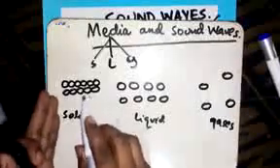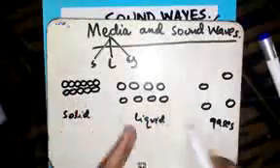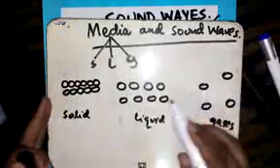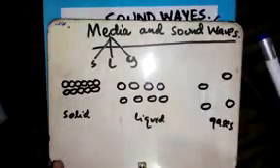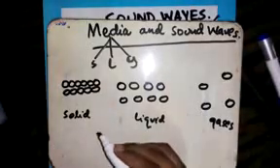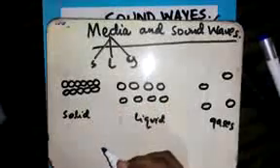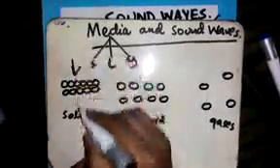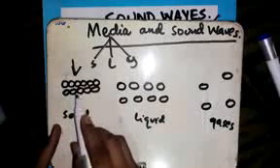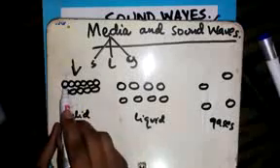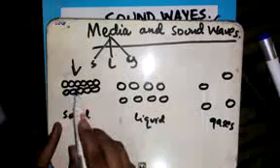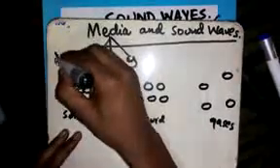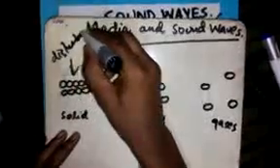Now, do you see the particle arrangement for the solid, for liquid, for the gases? We want to see whether, given this arrangement, the transmission will be the same or different. For the solid, the particles are very close to each other. This means the transmission from one point to another is quick, because once one vibrates, it will go forward and disturb the next, and disturb the next. Therefore, disturbance is very fast here.